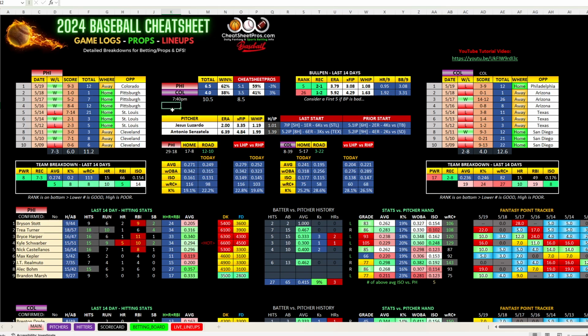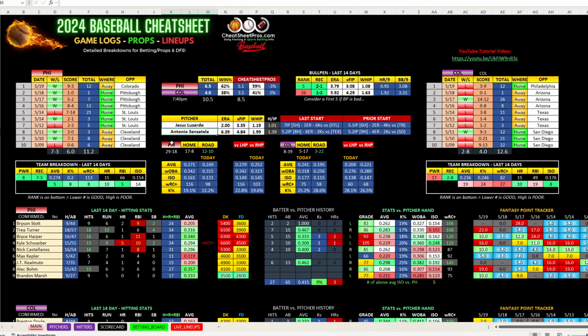Philadelphia, Colorado, this one's stupid. It's like minus 280, I think. The play that I put out is taking Antonio Senzatella hits allowed, 5+, and then just taking the run line for Philadelphia. That gets you to minus 150. You can parlay that with anything else you want. You can parlay it with Atlanta or a prop and generate something good there.